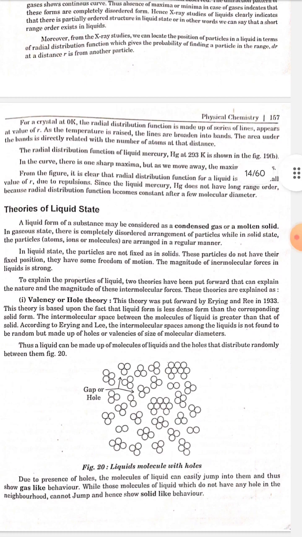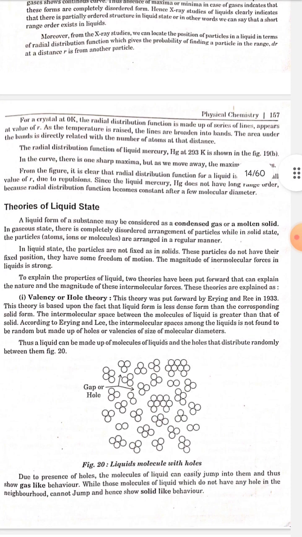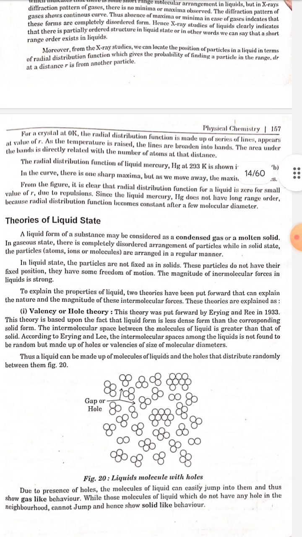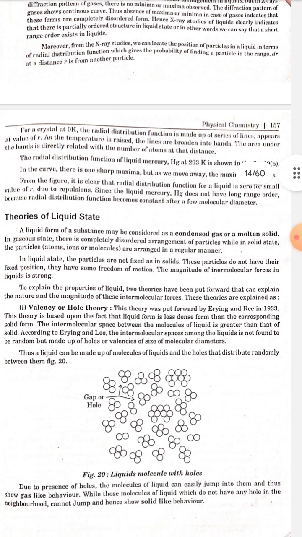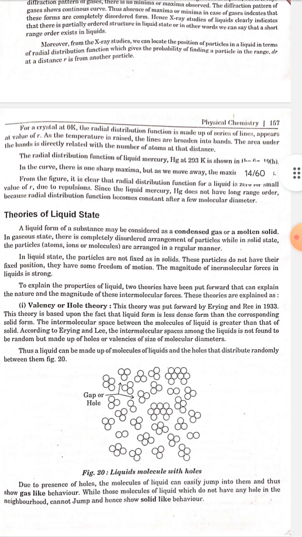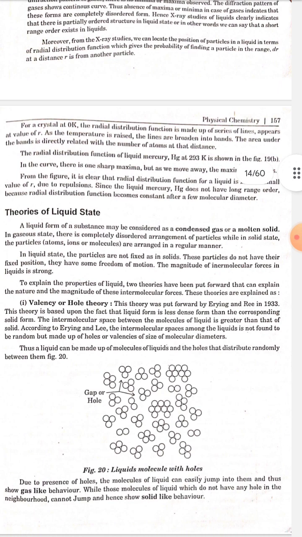From the figure, it is clear that the radial distribution function for a liquid is 0 for small values of r due to repulsion. Liquid mercury, Hg, does not have long range order, because the radial distribution function becomes constant after a few molecular diameters.